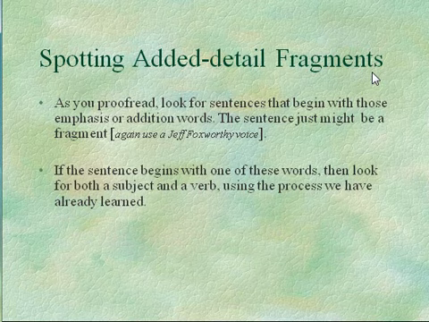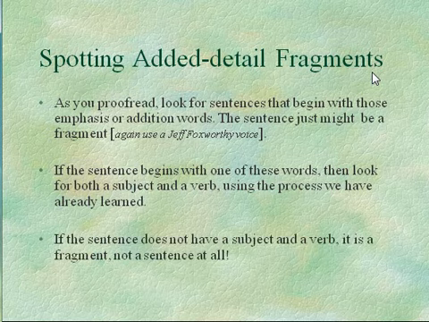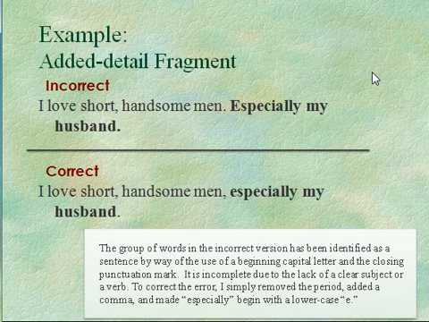And again, that's not enough, right? It just might be. So then we have to look to see, is there a subject? Is there a verb following those words? If so, then it would be a sentence. If not, it's not a sentence at all. It's a fragment. Here are some examples of added detail fragments.